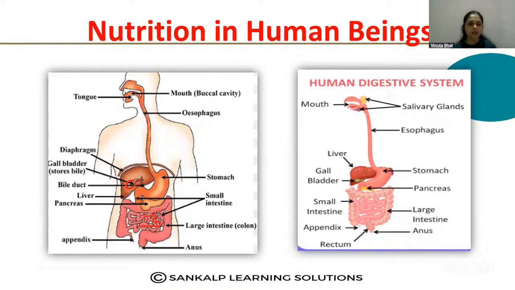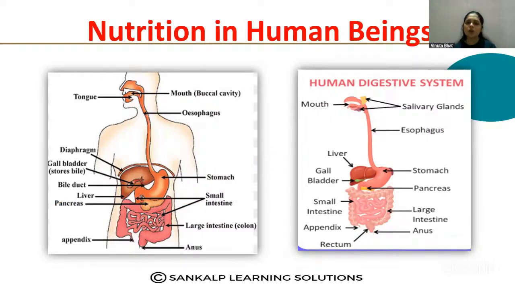Here you can find the bile duct, which is connected to the small intestine, and the small intestine receives the bile juice that is secreted by the liver, and pancreatic juice. Here, just below the stomach, you can see the pancreas. So here it is named pancreas. The small intestine receives the pancreatic juice from the pancreas.